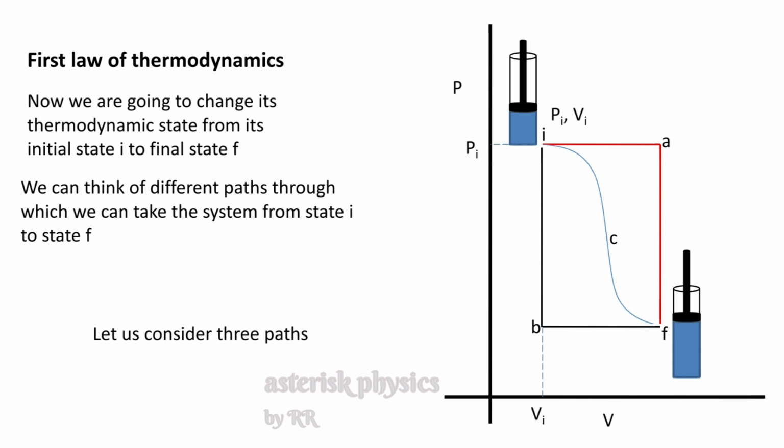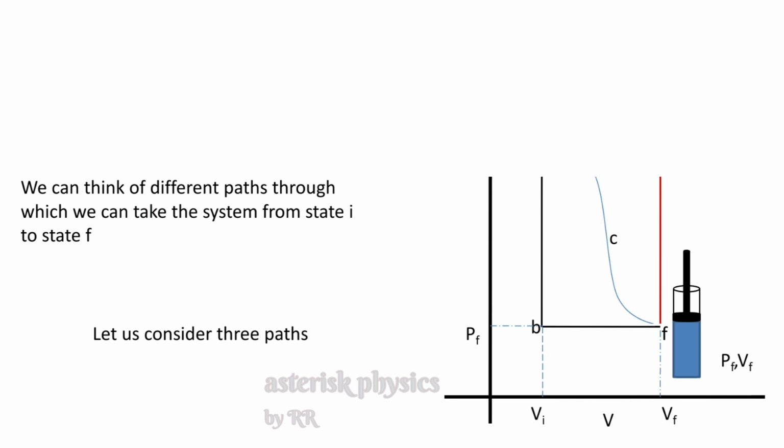The initial state of the system is defined through its initial pressure and initial volume, that is Pi and Vi. Whereas the final state of the system is defined through its pressure Pf and its volume Vf.